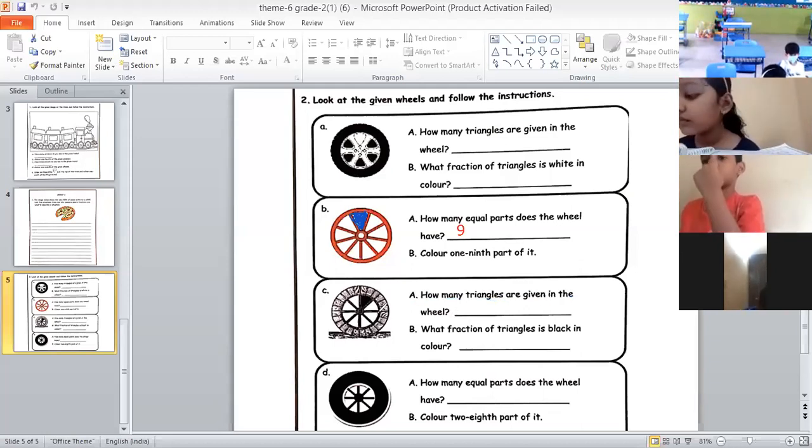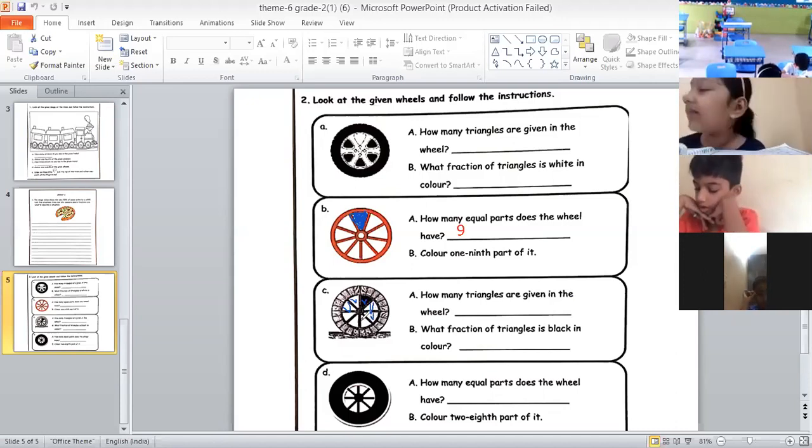Count. 1, 2, 3, 4, 5, 6, 7, 8. Yes, very good. So how many triangles are there, children? You can count them one by one. 1, 2, 3, 4, 5, 6, 7, and 8. That's correct. Very good, Shreyas. So there are 8 triangles in the wheel. So we will write here 8. Good.